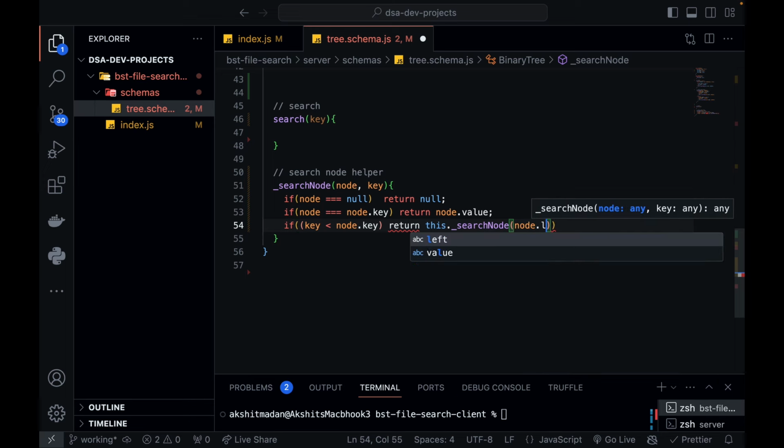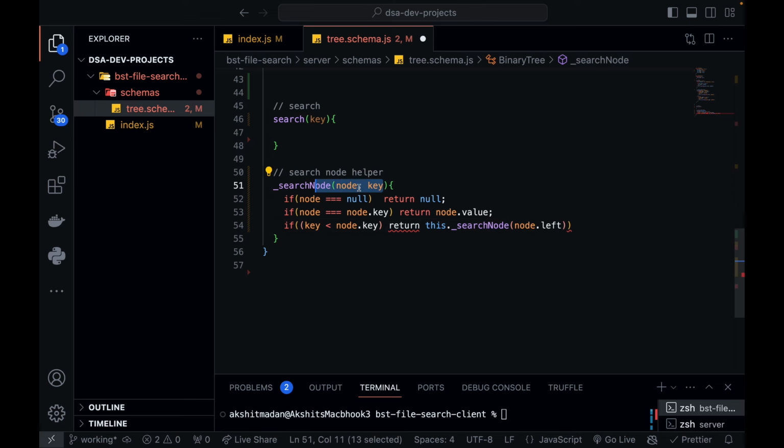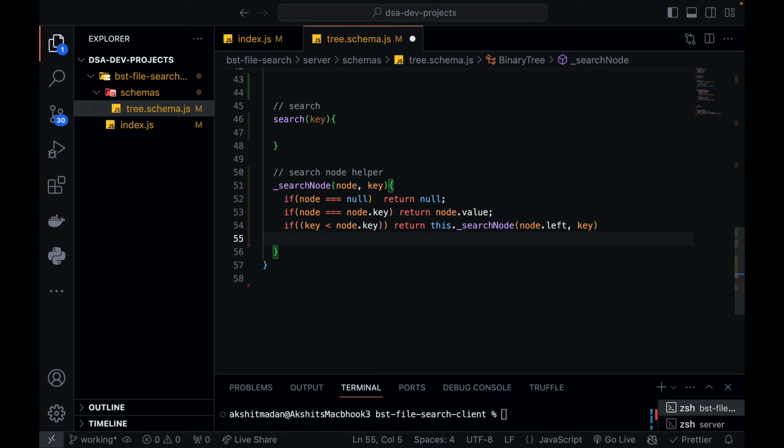So node.left will be your new node. You are just calling this function again, but you are interested in just the left direction, the left side binary tree of your node. So node.left. Let me fix the brackets.